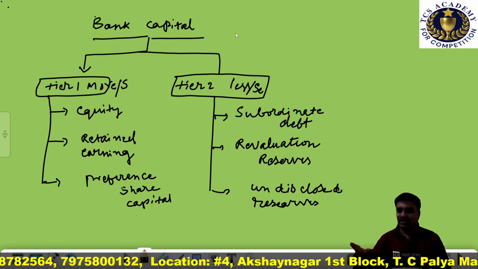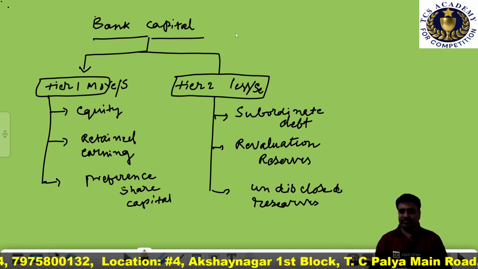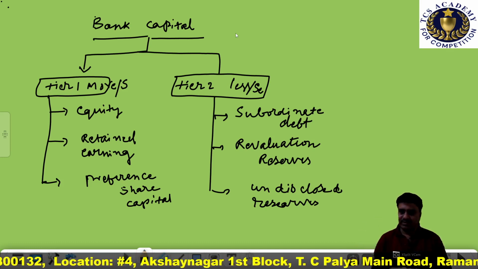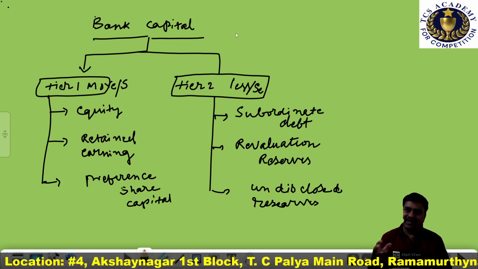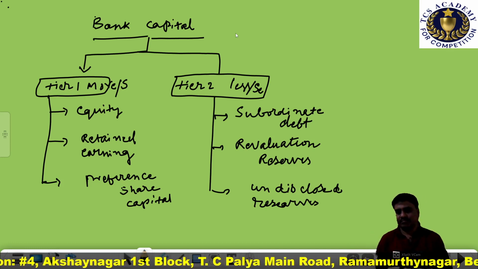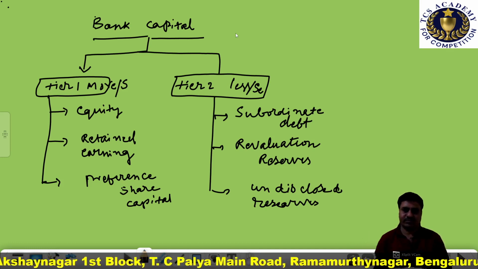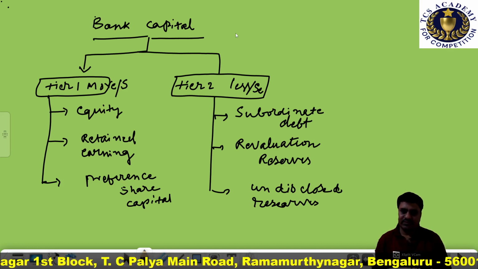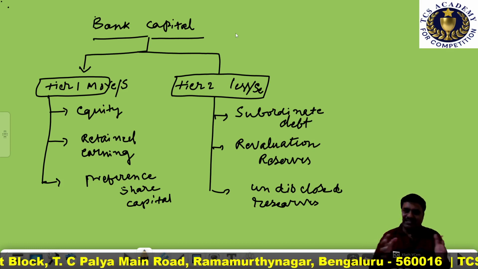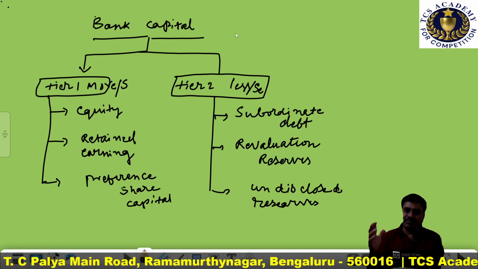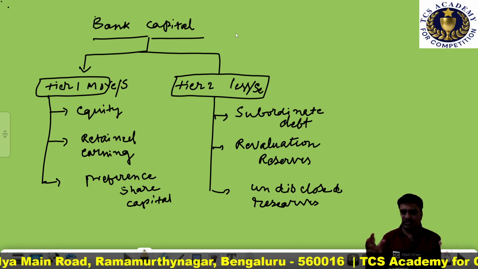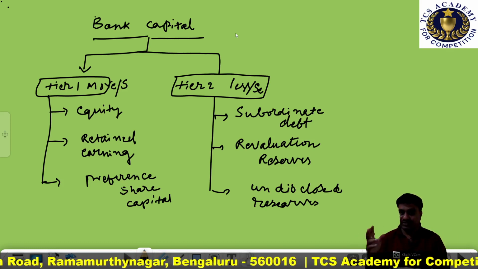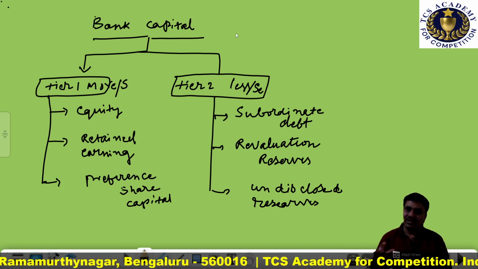Tier 2 capital is less secured. Clear? The bank has certain capital, right? So as far as the bank is concerned, the banker has two types of capital, tier 1 capital and tier 2 capital.